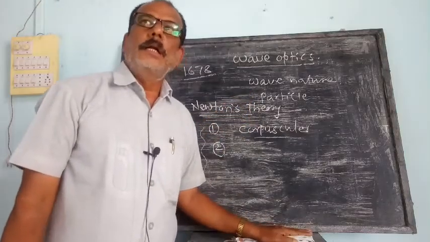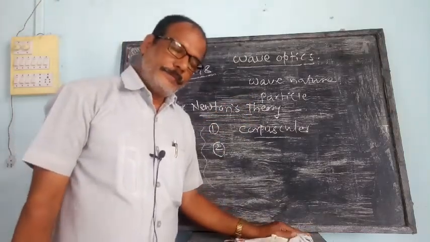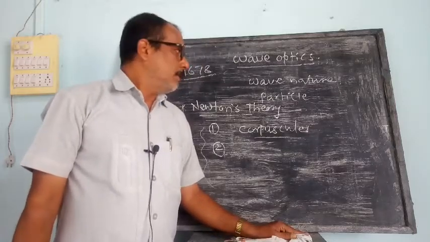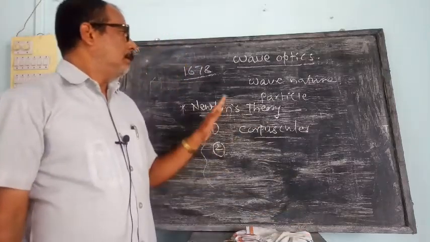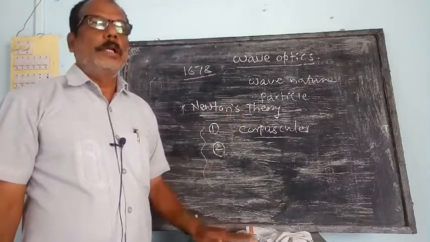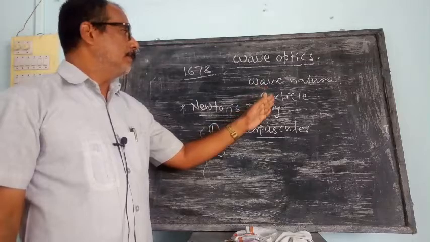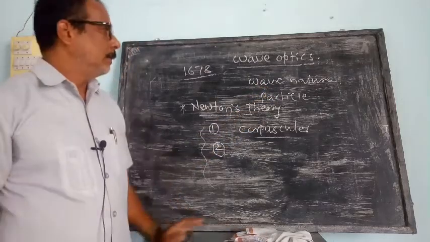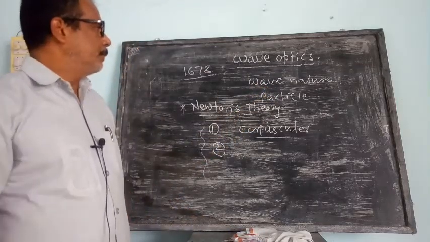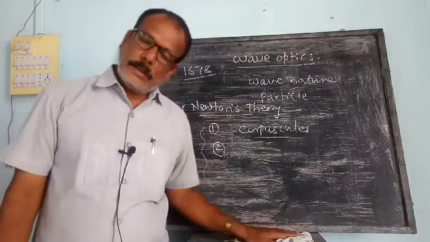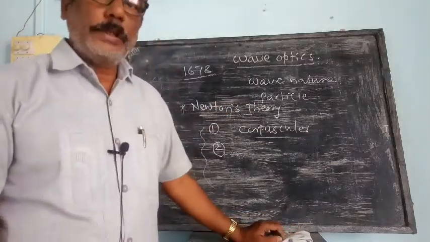But in the early 20th century, it was accepted that light has dual nature, meaning light has wave nature as well as particle nature. So the features of the wave theory of light we will discuss in the next.